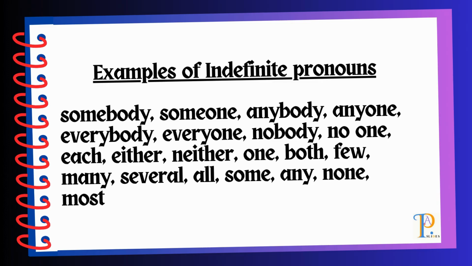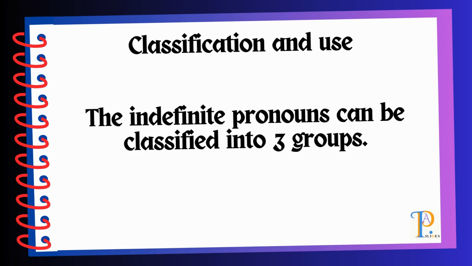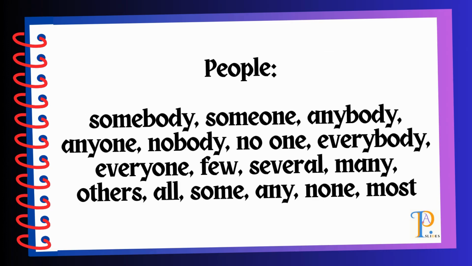So these are some of the examples of indefinite pronouns. These indefinite pronouns can actually be grouped into three. So these three groups are people, things, and places.